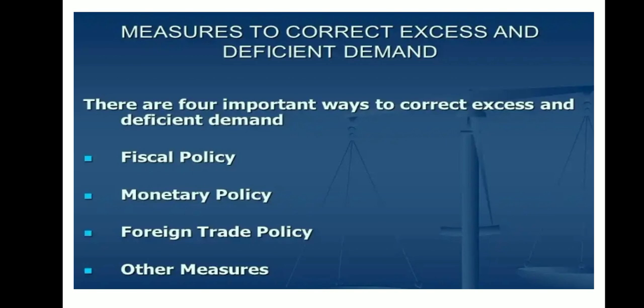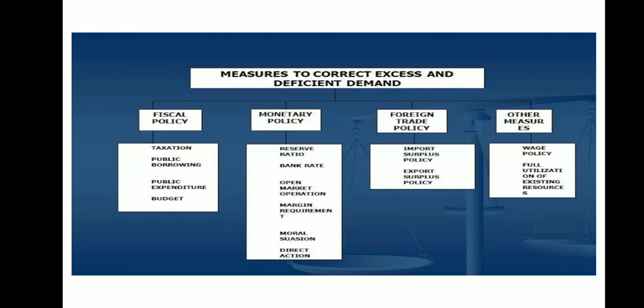Here in grade 12 you will be learning that there are instruments through which the government can control excess demand and deficit demand. First is fiscal policy, that is government revenue and government expenditure. The second one is monetary policy. The third one is foreign trade policy and other measures. But for grade 12 you will only learn fiscal policy and monetary policy. These are the two main instruments through which the government can control excess demand and deficit demand.